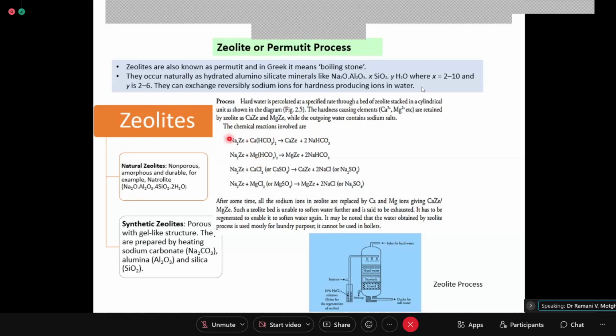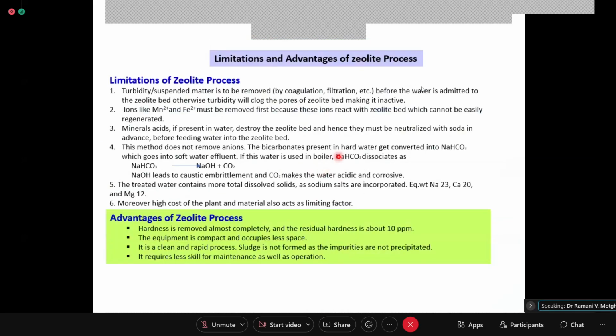When 23 is released in water and 20 and 12 are retained on the permutit, the quantity of total dissolved solids is increasing. Secondly, you can see here that two Na plus ions are released and one calcium is retained. So both ways are saying the same thing, that TDS is increasing. So we saw first the limitations of zeolite process.